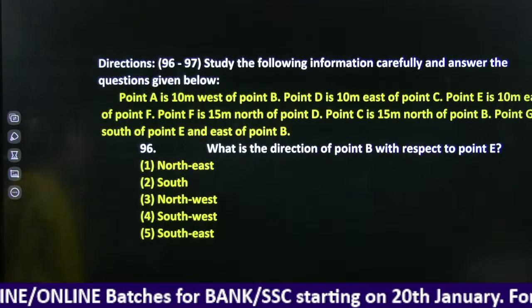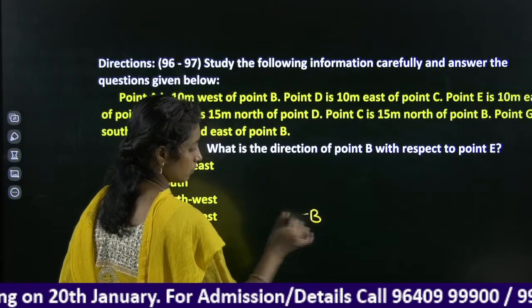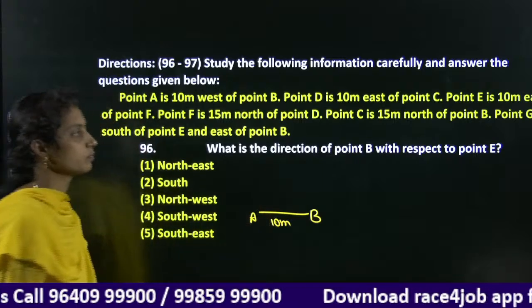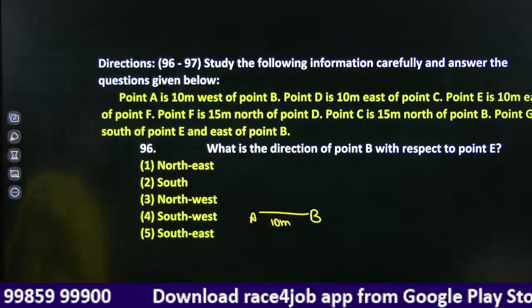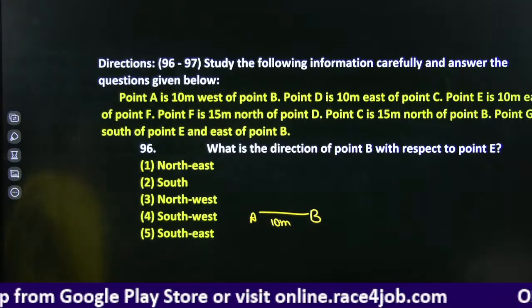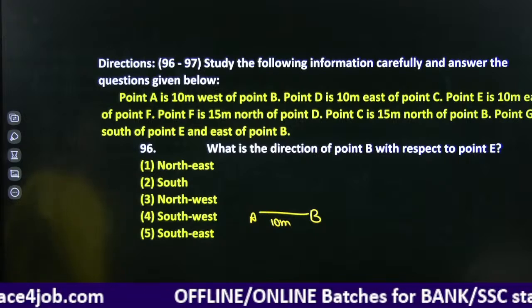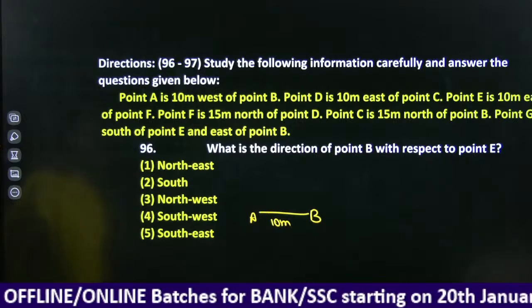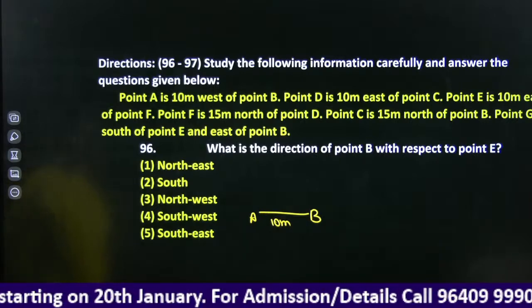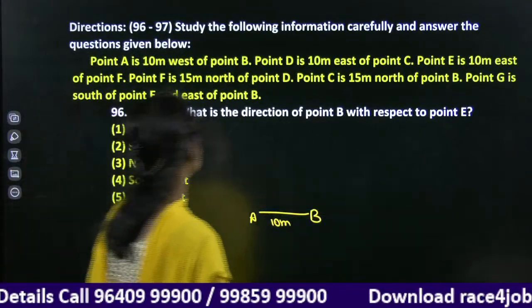Point A is 10 meter west of point B. Point D is 10 meter east of point C. Point E, and check it here, AB combination. Point G is south of point E and east of point B. Okay, we'll place them separately, then we'll make it a single one.